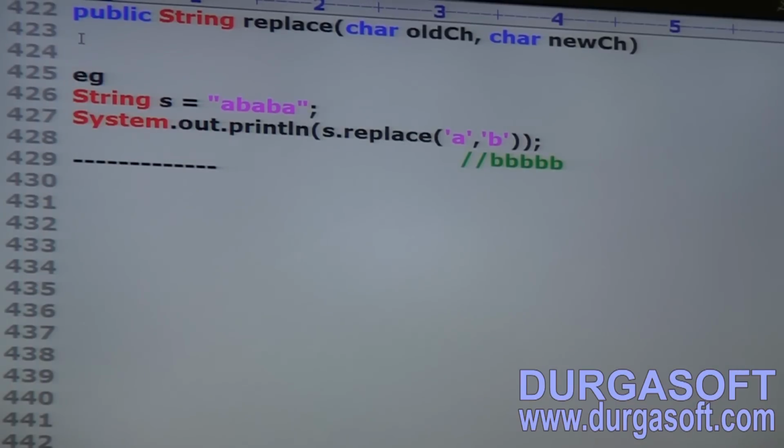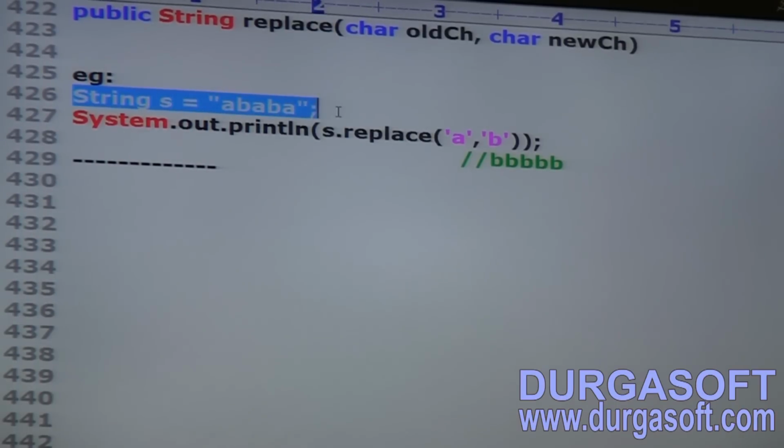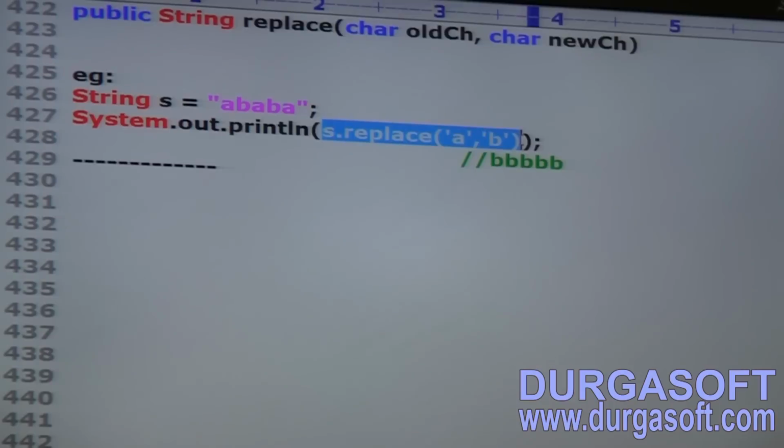Next method, not required to keep any explanation. Public string replace of char old character comma char new character. Example, string s is equal to ab, sop of s dot replace of a comma b.